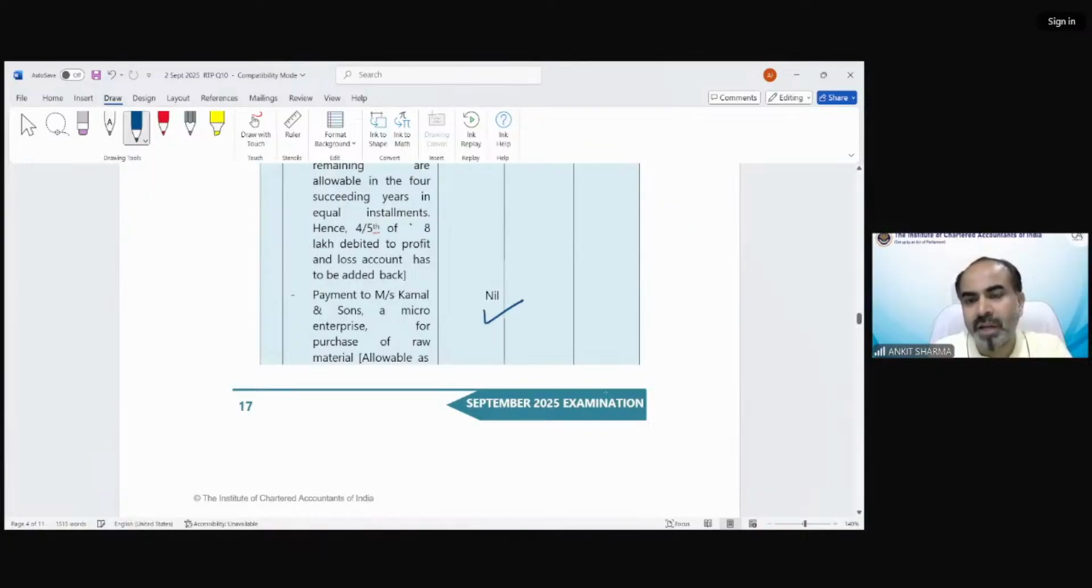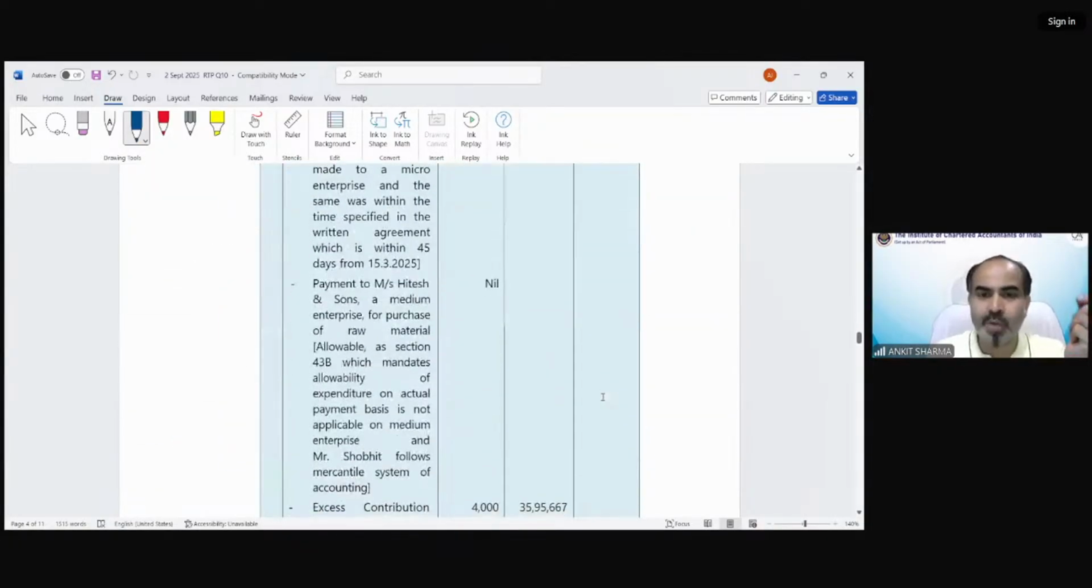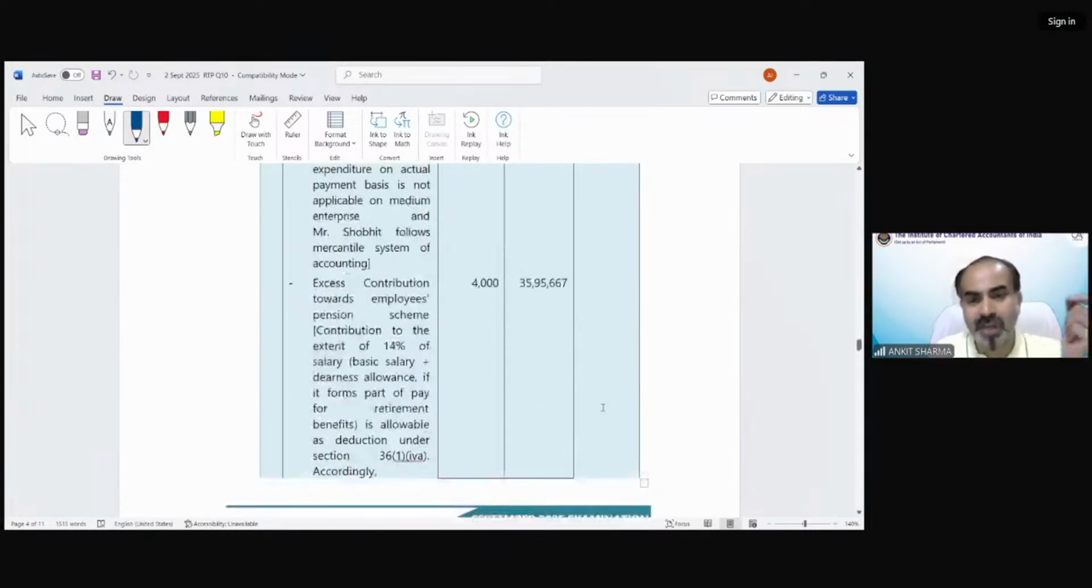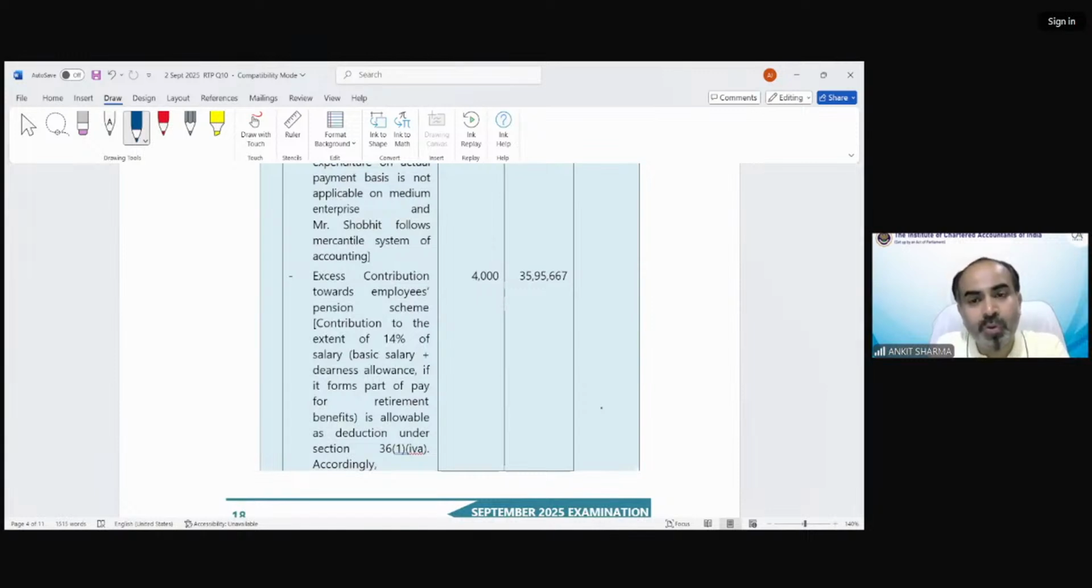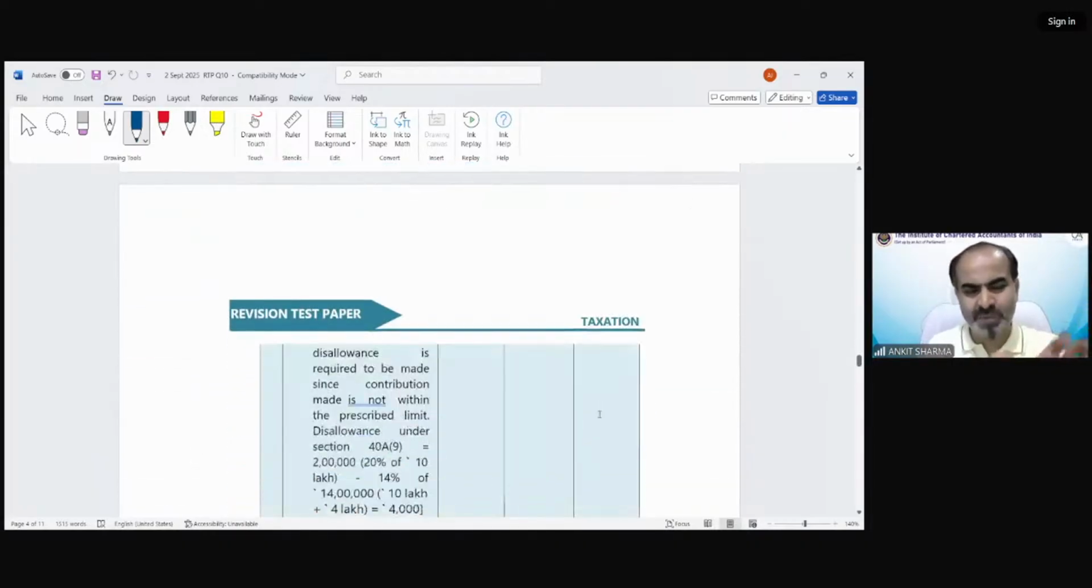added back. Payment to Kamal was made within time, so there is no disallowability. Payment to Hitesh: it was a medium enterprise, so 43BH is not applicable. Excess contribution under CCD: we have seen 2 lakh rupees was the contribution, but the allowable should be only 1,96,000. Everything has been explained in this.